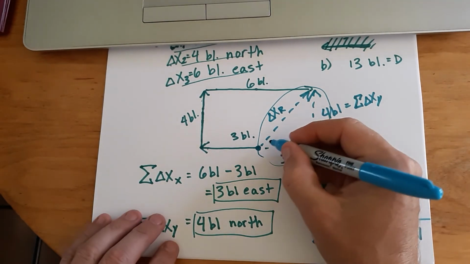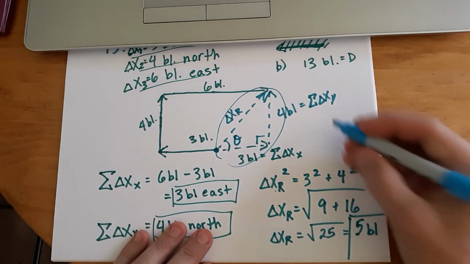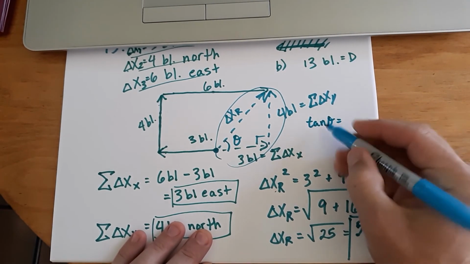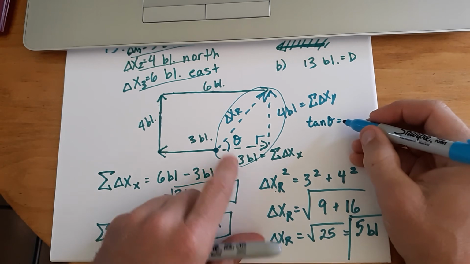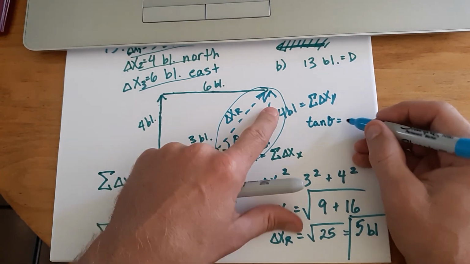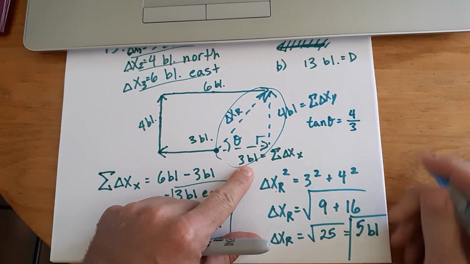So if I want to find this angle here, that angle theta, I can do that pretty quickly with the tangent of theta. Use my tangent operation. Remember, tangent of an angle is opposite over adjacent, right?